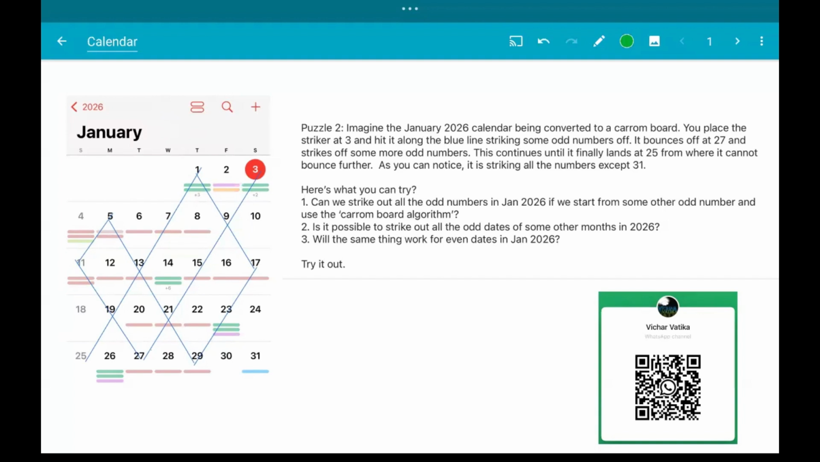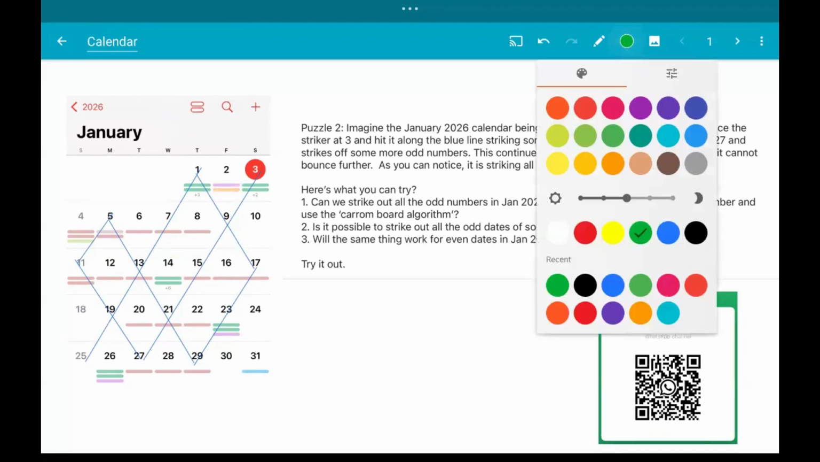So, here's the second puzzle which we had posted on our WhatsApp channel, and this puzzle is based on a calendar. In fact, this is a great puzzle for parents and teachers to engage with children, especially younger children, because this involves a lot of exploration. So, let's get into the puzzle.